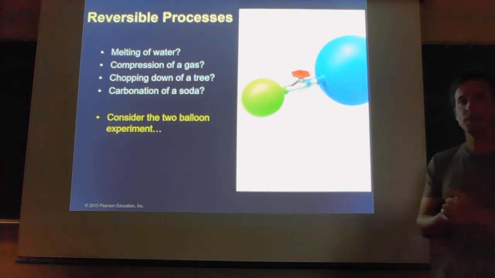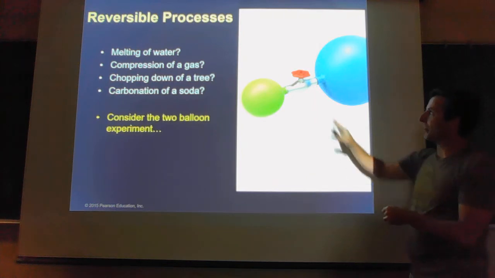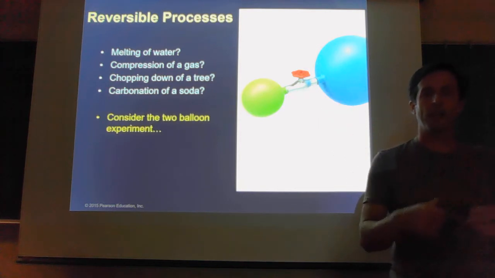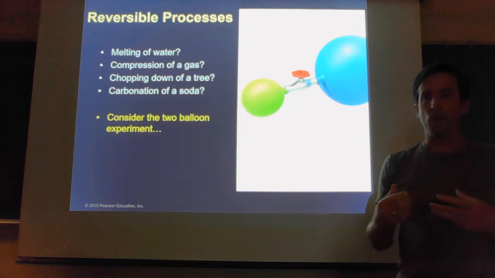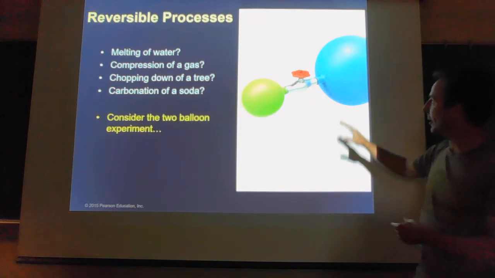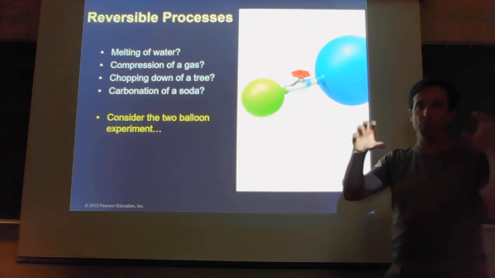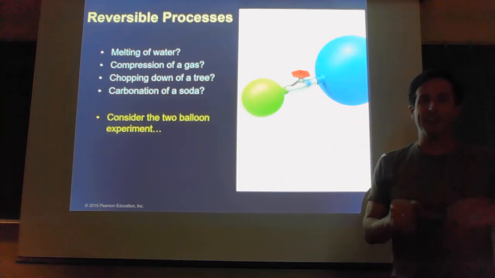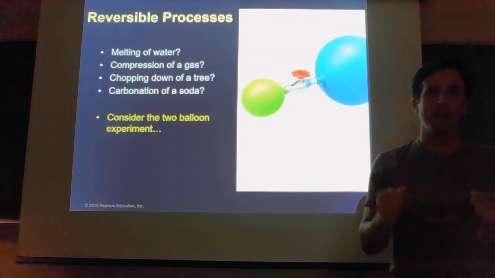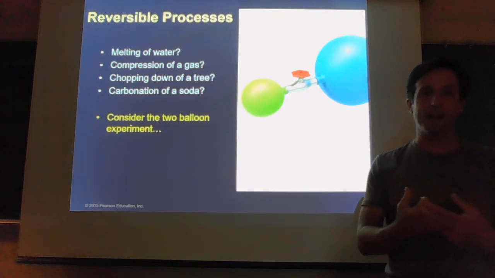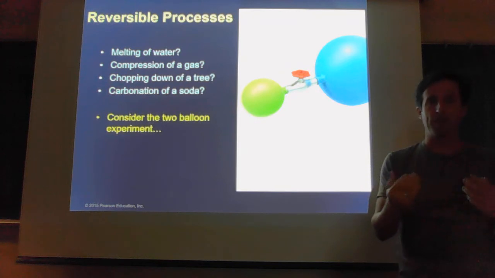Okay? Now, next thing, if we talk about the size of the balloons, I said earlier that we generally assume that when we open the valve, the amount of gas that goes through the valve is going to set it up so that the two balloons will be equal size. That's actually only true if the two balloons are identical to each other. Now, in reality, no two balloons are going to be perfectly identical.